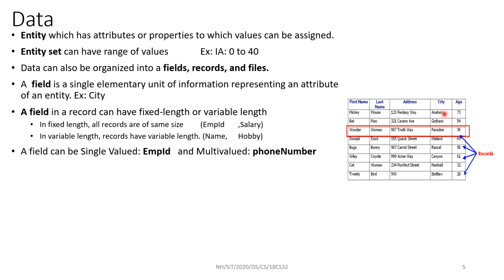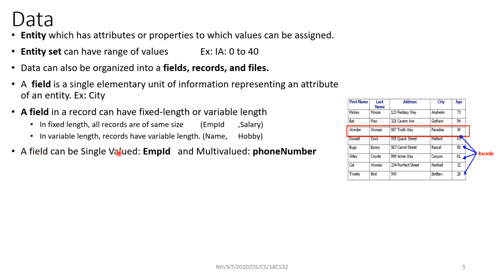But in the case of a city or last name or first name, as you can see, the length is varying. We don't know. It need not be the same for all the records. As you can see here, bird has 4 characters, BIRD, woman, WOMAN. Like that, the character length varies over the records. That is why these are variable length records. We don't know the length of each record. But in the case of fixed, we know.